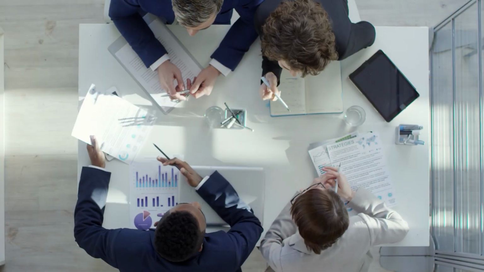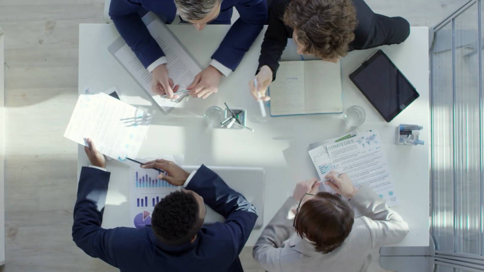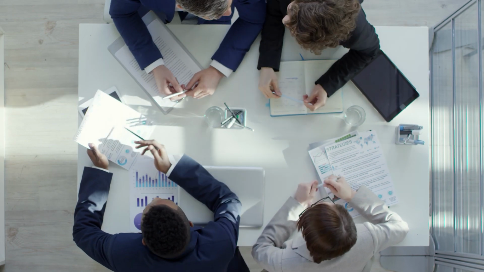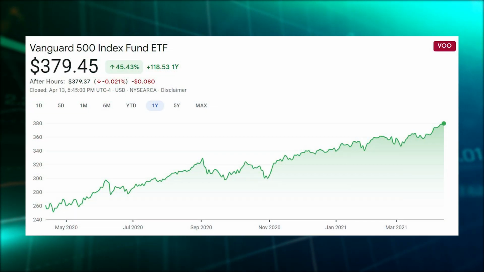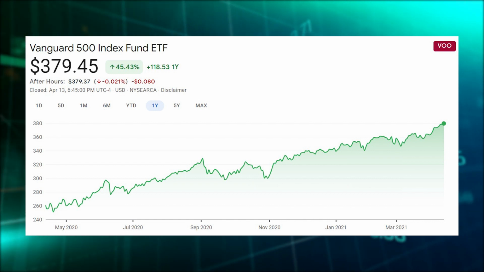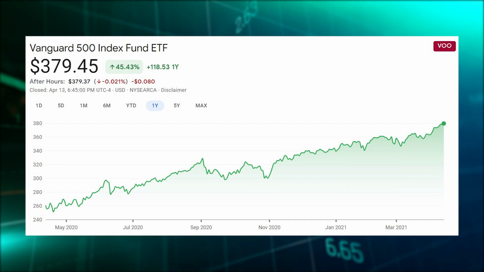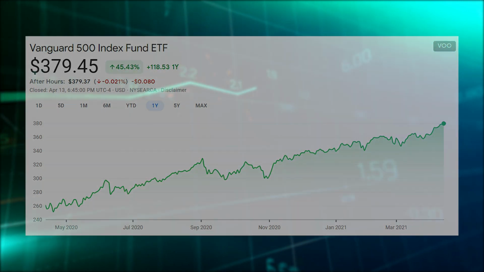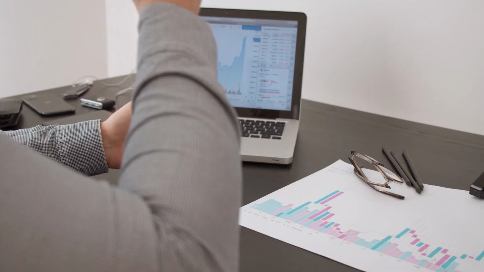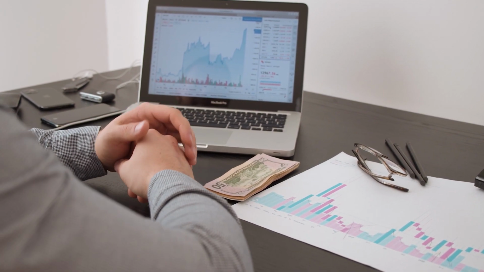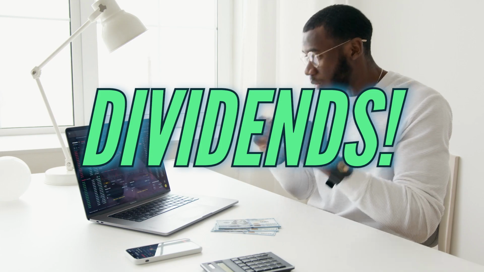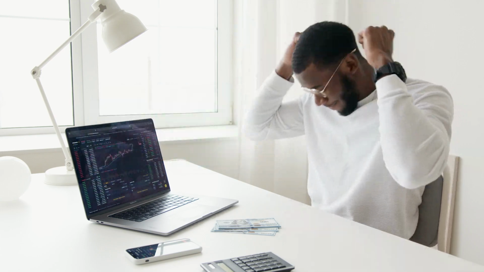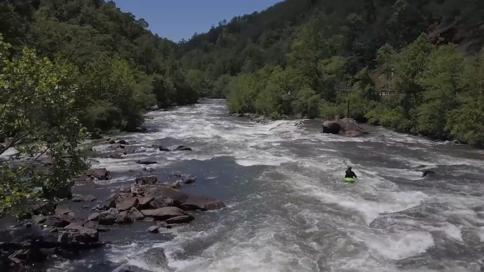Let's break this down and start investing today. The very first thing he says is to buy a broad index fund like the S&P 500. I did the homework. The stock we're going to look at is VOO. This is Vanguard's S&P 500 index fund, which is the exact type of index fund Warren Buffett is talking about. Also note, this stock pays you dividends, which means that this stock pays you a percentage each quarter for owning the stock, which you can automatically set to reinvest and buy more of that same stock. It's a beautiful thing. Then he emphasizes to buy this stock consistently through thick and thin.